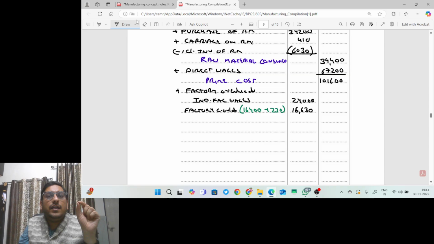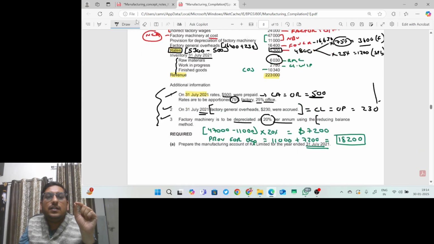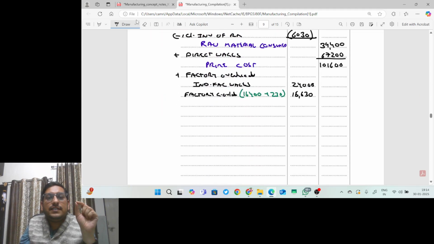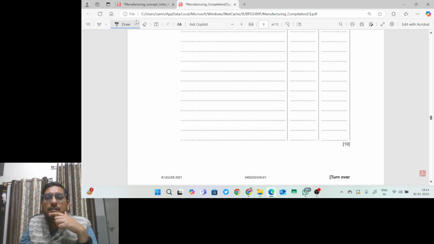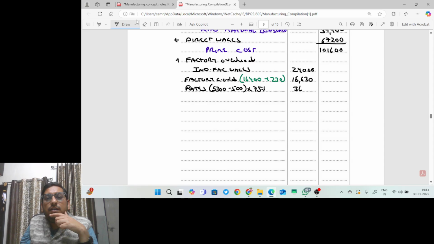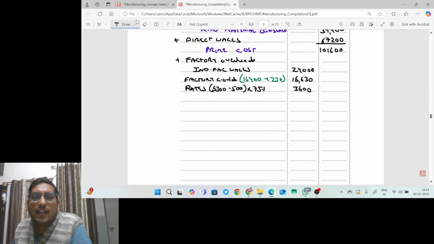Then we have one more factory overhead, rates. You see, rates 75% is factory. So rates we will write in the factory overheads, and this calculation needs to be shown: 5,300 minus 500 into 75%. That is 4,800 into 75%, 3,600. Sir, what about this 1,200? 1,200 will directly go to statement of profit and loss under expenses. Is it clear?